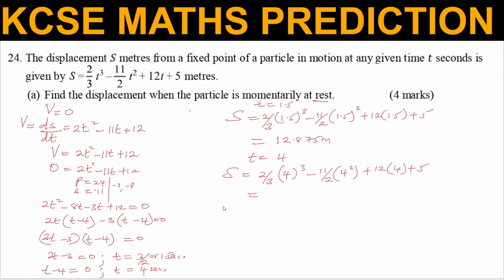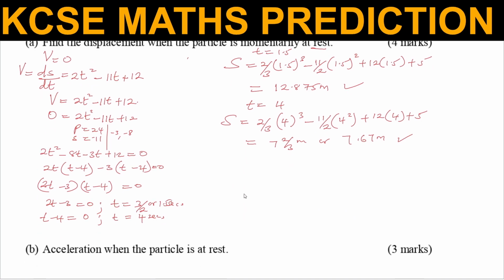So when t is equal to 4, this will give 7 and 2/3, or 7.67 meters.